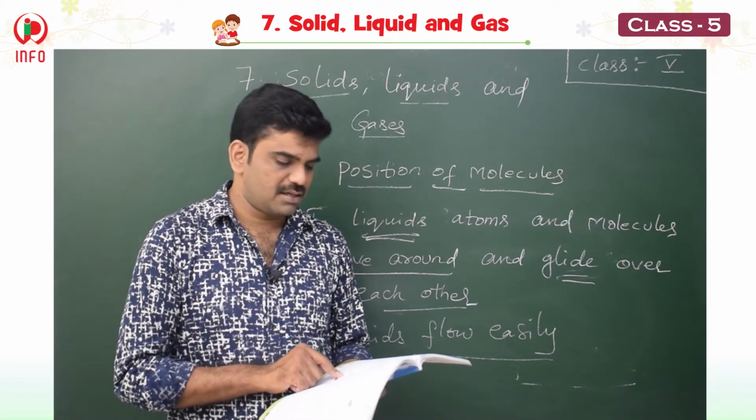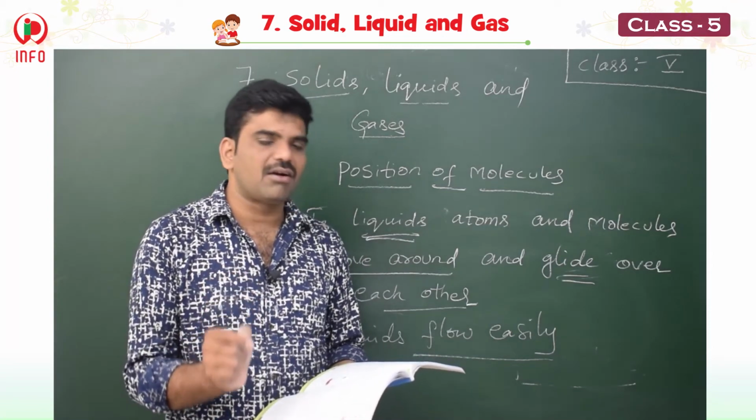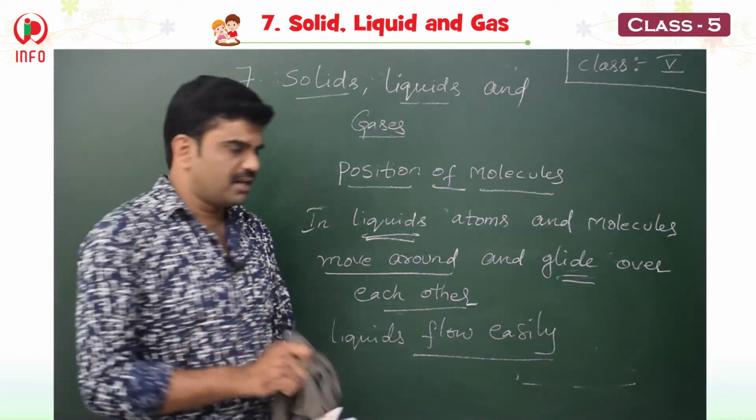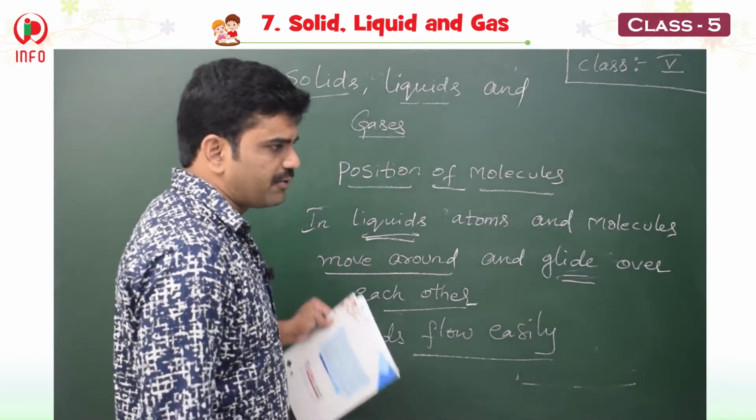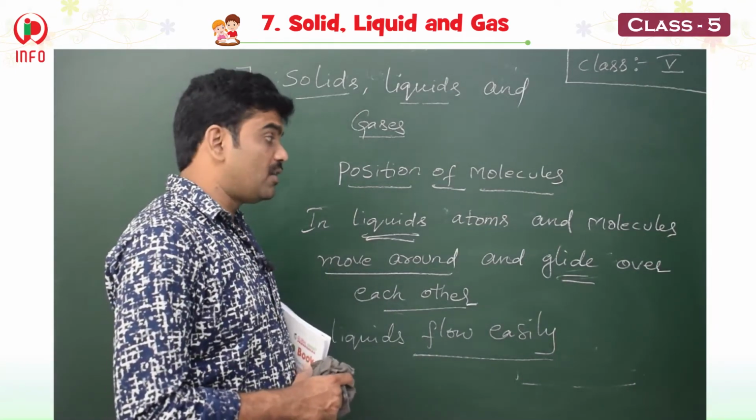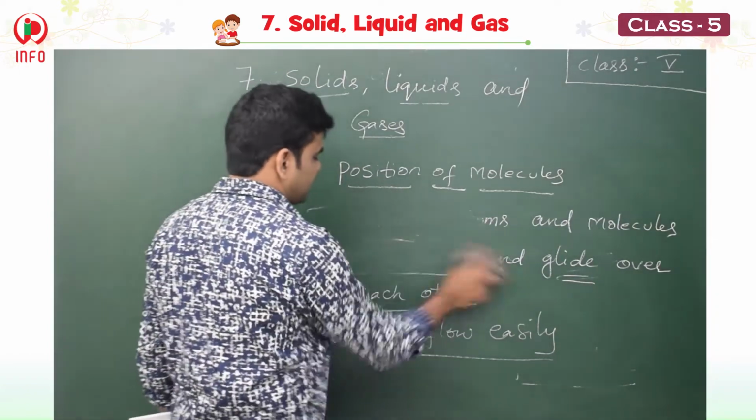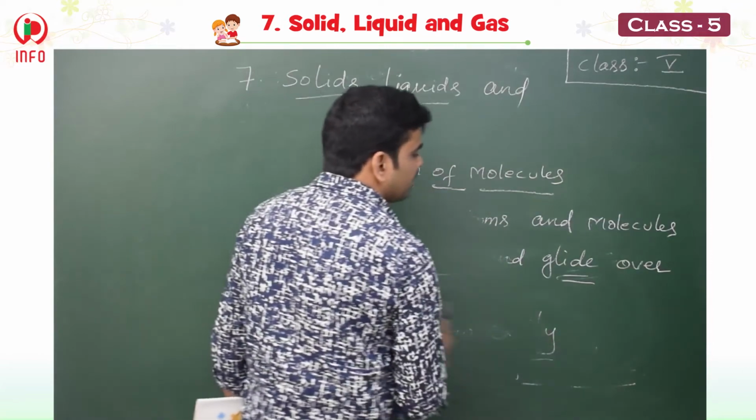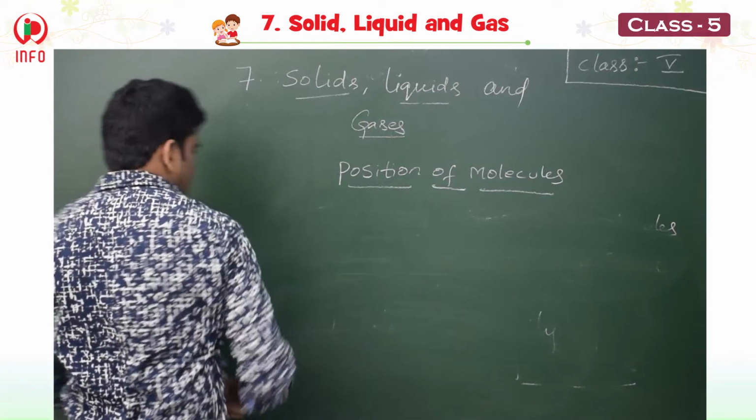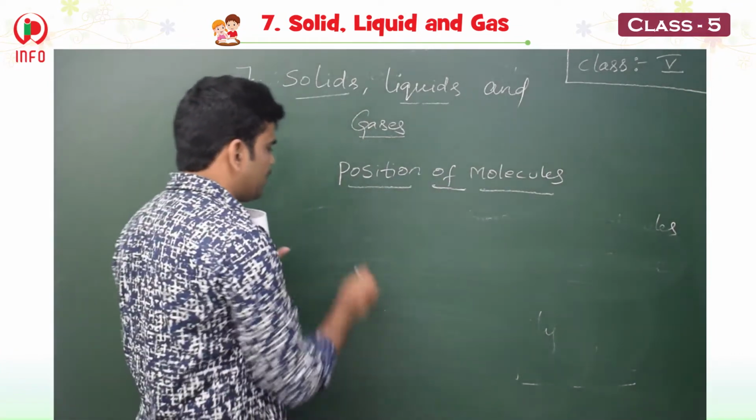In gases, atoms or molecules move freely and are not in contact with each other. See the difference, children. In solids, the atoms or molecules are in contact with each other. In liquids, the atoms or molecules glide over each other. And in gases, they are not in contact with each other. See the differences. So in gases, atoms or molecules move freely.